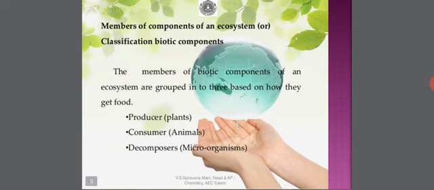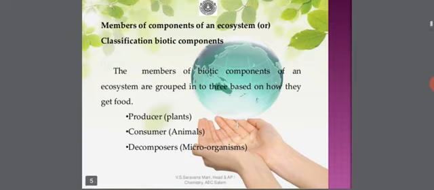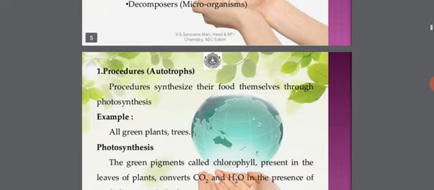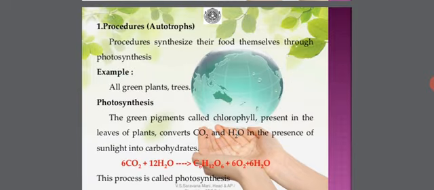Classification of biotic components. The members of biotic components of an ecosystem are grouped into three major categories based on how they get food. Say producers, which are nothing but the plants; consumers, all types of animals; and decomposers, all types of microorganisms. Coming to producers, which are also otherwise known as autotrophs,